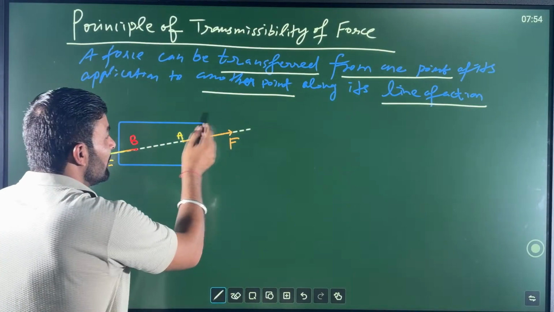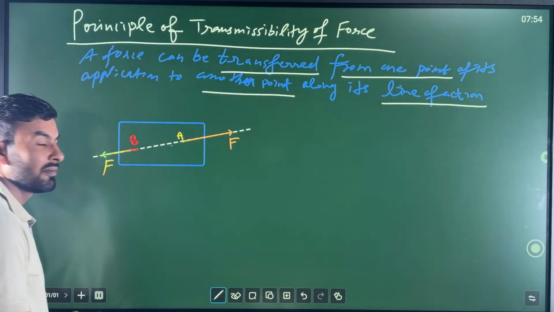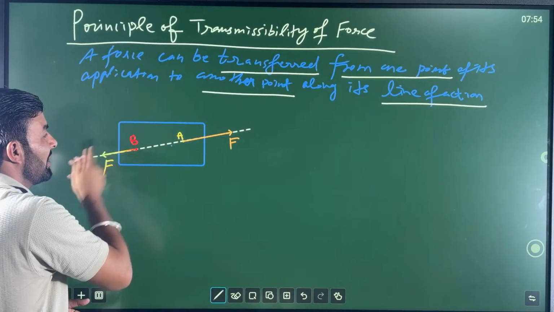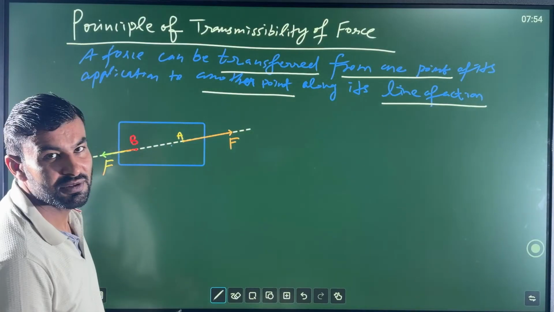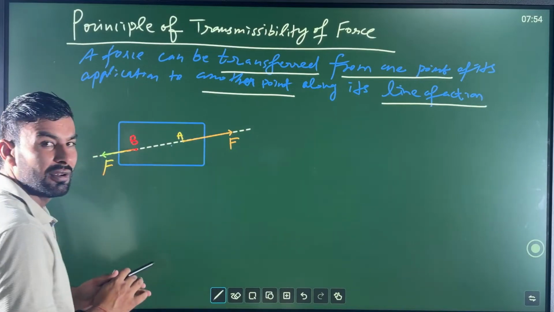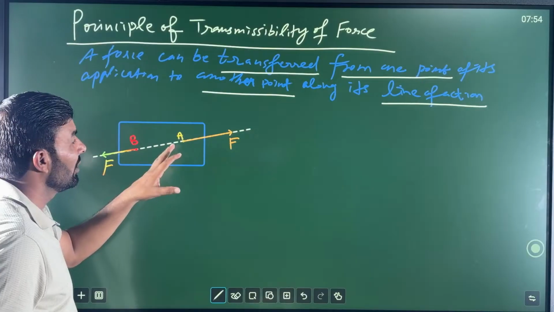But very important, my dear friends: either you have to show only the part which is given to you initially, or don't take this part, just show this part after application of this law of transmissibility of force. Now I am just explaining to you, but you need to be very careful.